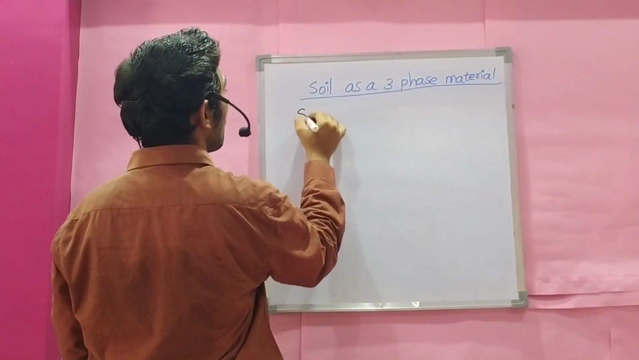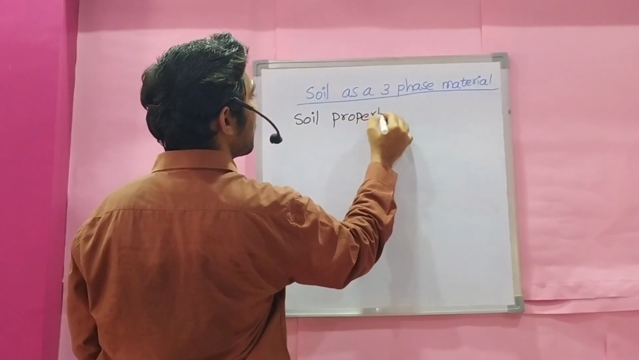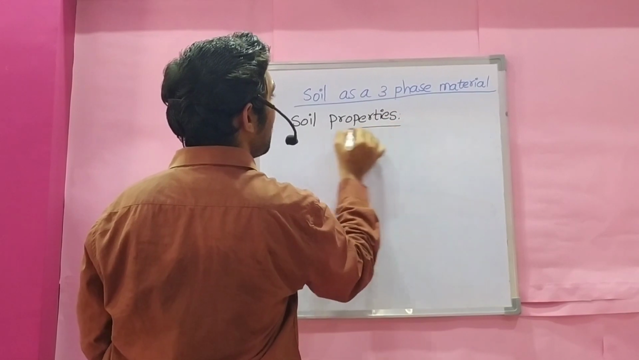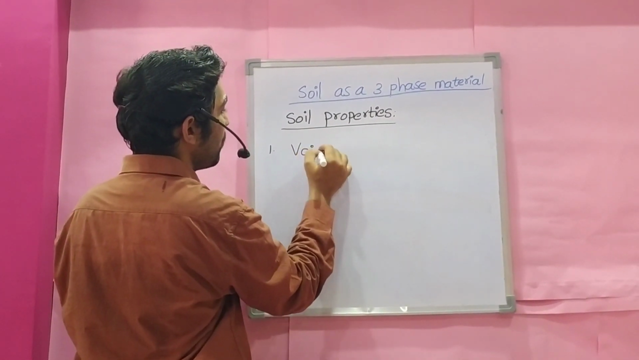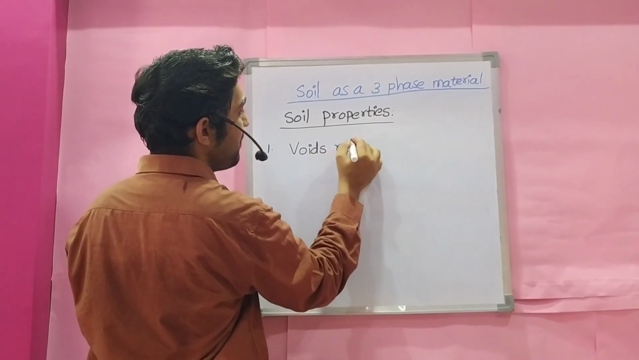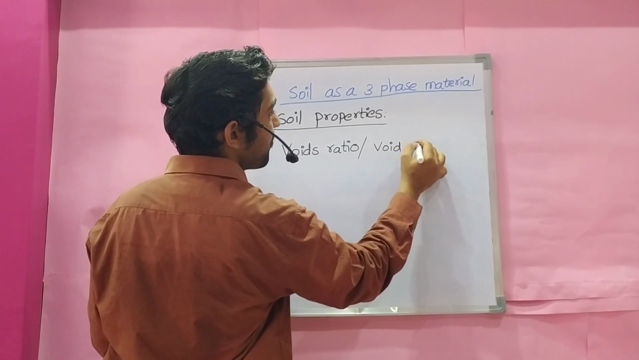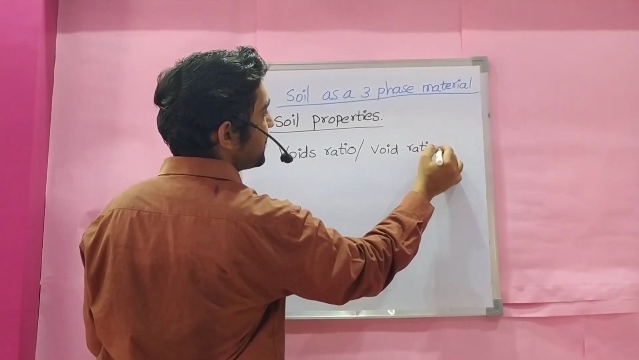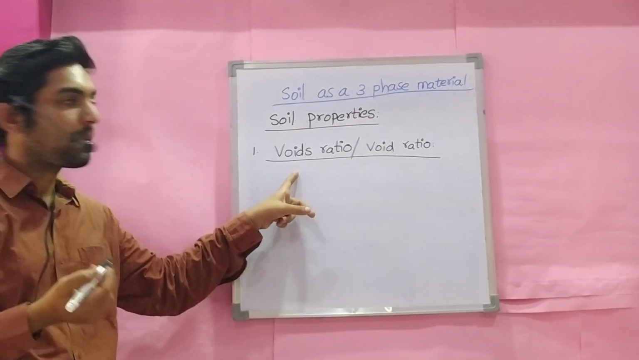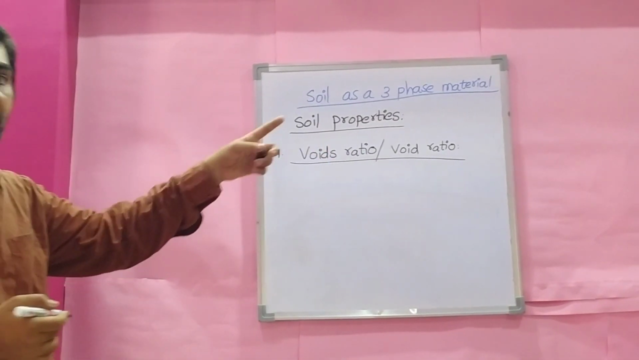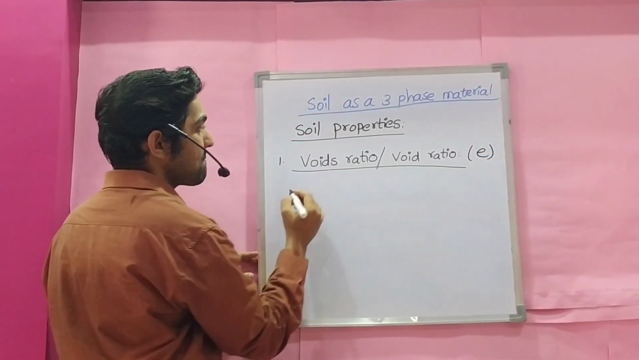Next, soil properties. The first property is void ratio, or as we generally call it, voids ratio or void ratio. Both are the same. Some textbooks write voids ratio, some write void ratio. American authors use voids ratio and Indian authors use void ratio. It is represented by the symbol E.